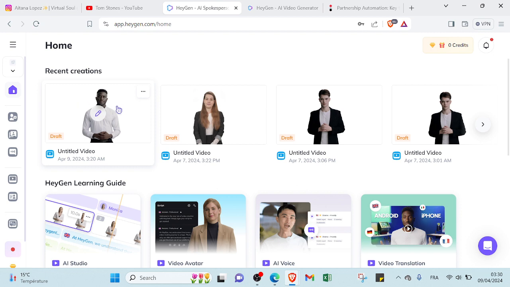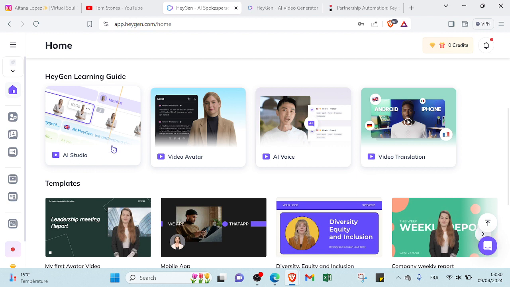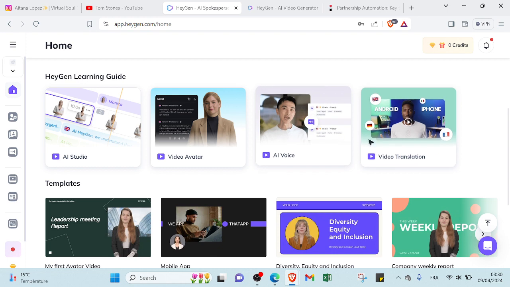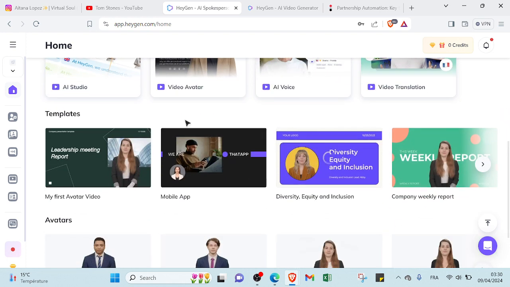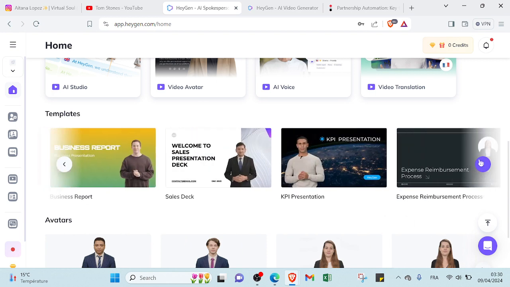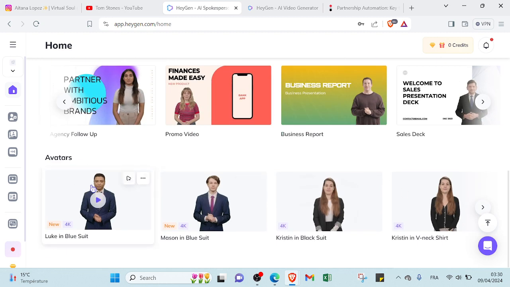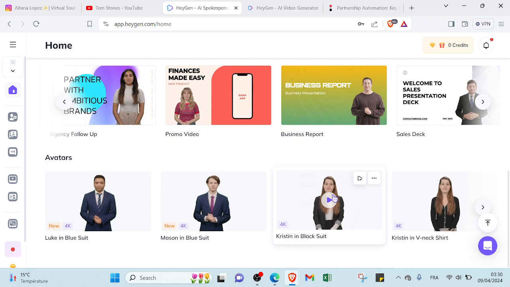As you can see, this is the home page. This is my recent creations. As you can see here, we have learning guides, so a lot of information about AI studio, video avatar 2, AI voice, video translation. So here we have templates. If you want templates with various topics, as you can see here we have a lot of topics about templates. So it depends on your content, so you can choose one and start with it. As you can see, various AI characters too, or you can just create a video, for example on YouTube, and put it on your channel.